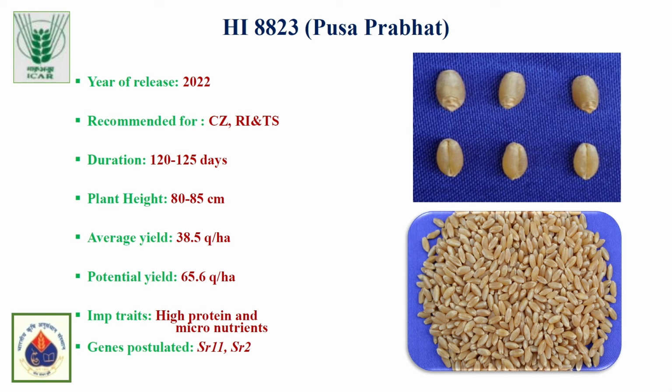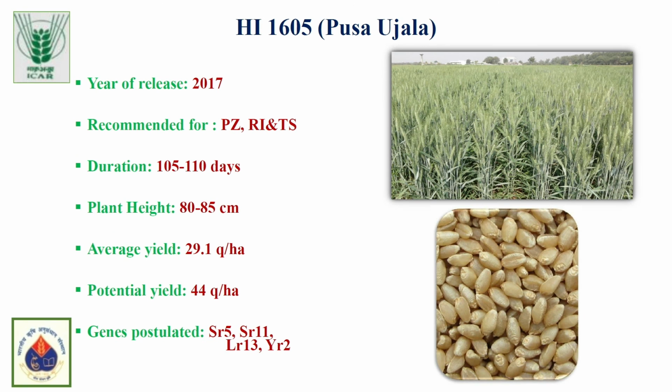It is for central India, that's Madhya Pradesh, Gujarat and Chhattisgarh, for restricted irrigation, where you can give 2 irrigations and get good yield. And the genes postulated to be present are SR11 and SR2.